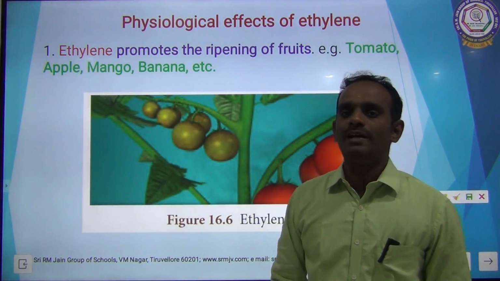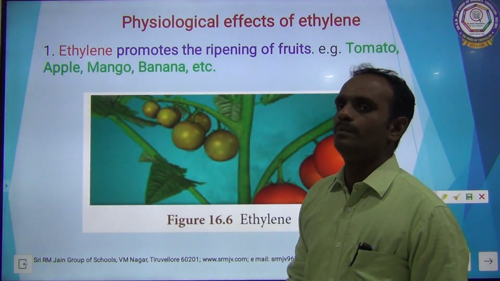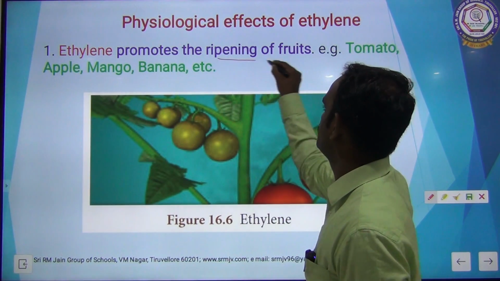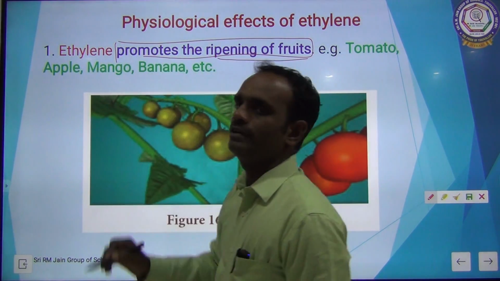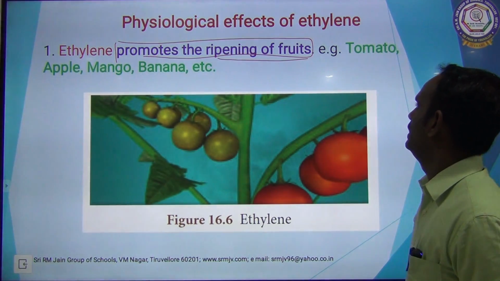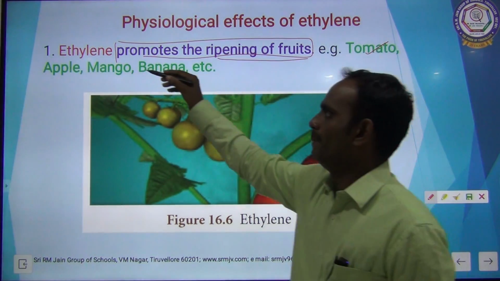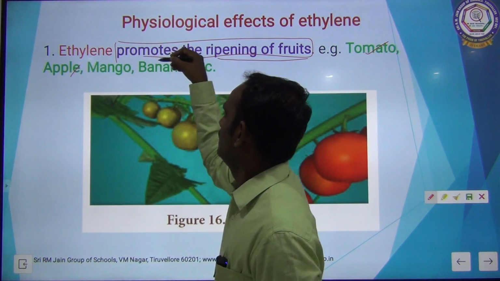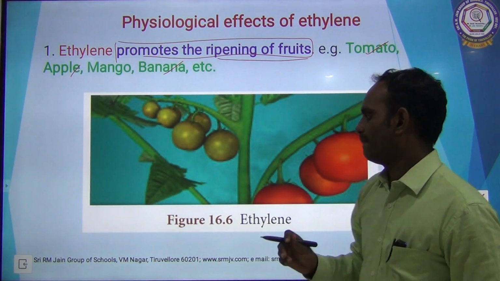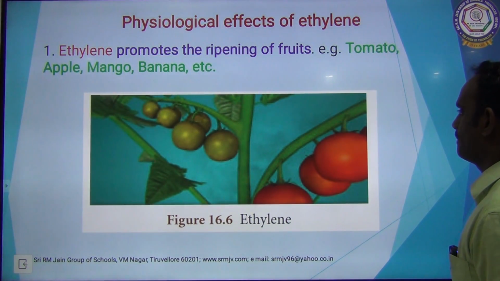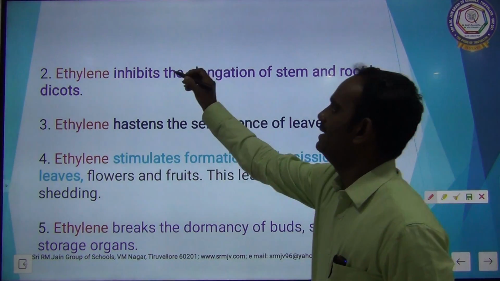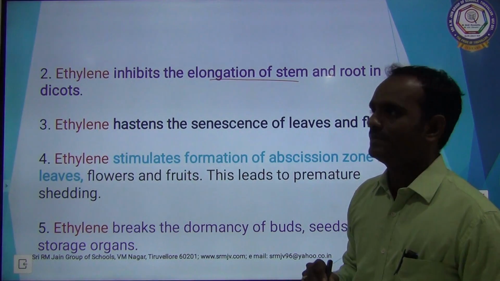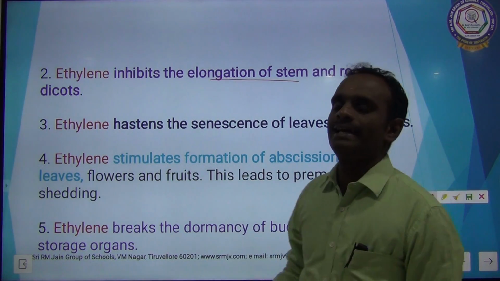Physiological effects of ethylene. Ethylene promotes the ripening of fruits. Very, very important one: ethylene promotes the ripening of fruits. Examples: tomato, mango, apple, banana, etc. Ethylene inhibits the elongation of stem and root in dicots.